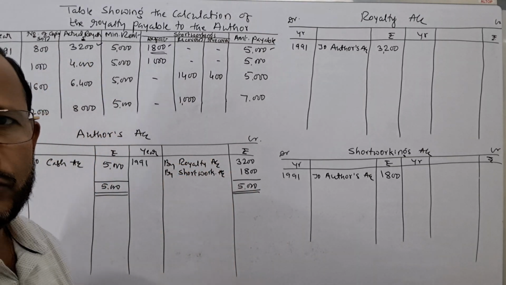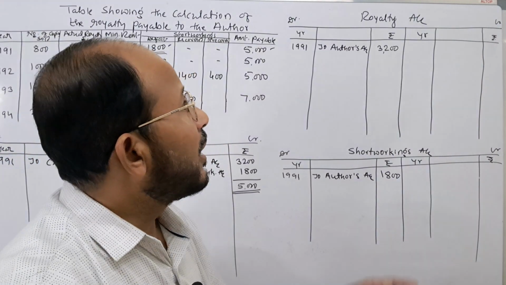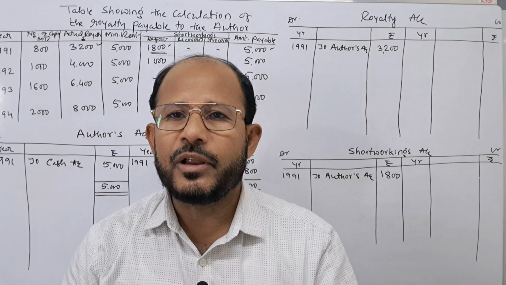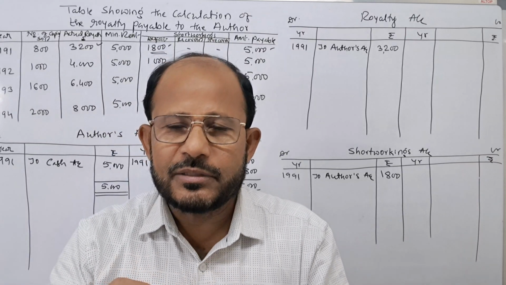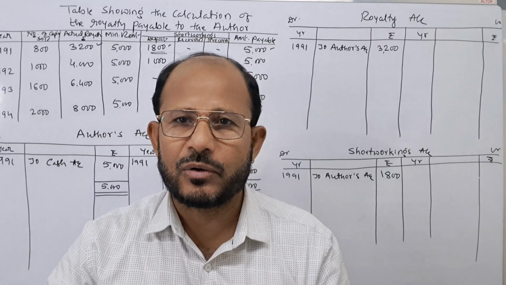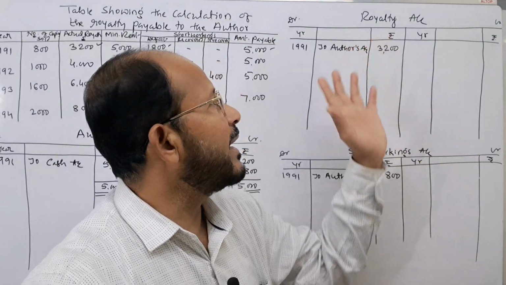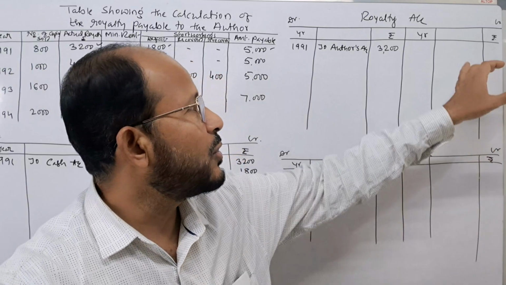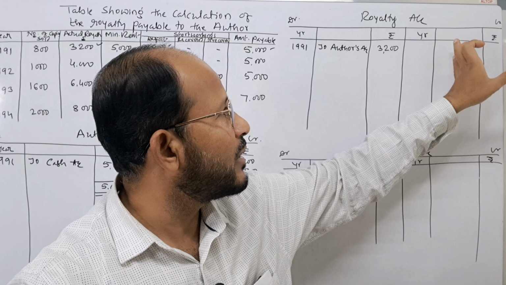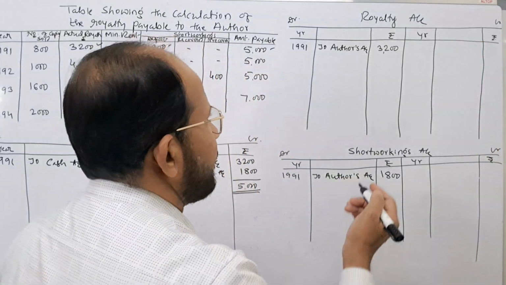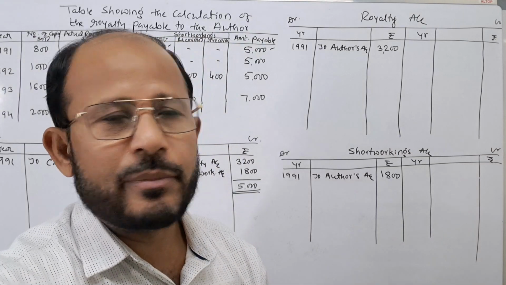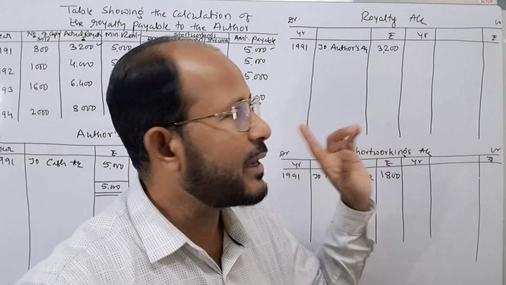Author's account is closed. Next one is royalty account. How to close royalty account? At the end of every year, whatever the balance is there in the royalty account, that has to be charged to the profit and loss account. Therefore, here it is an item of expense, hence shown in the profit and loss account. It is a charge to the profit and loss account, therefore it is debited. For that, what journal entry do you pass? Profit and loss account is to be debited and royalty account is to be credited.